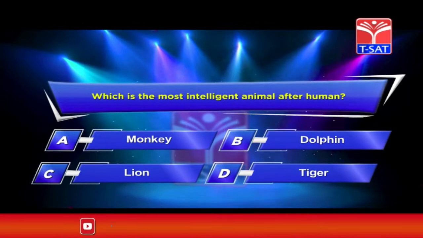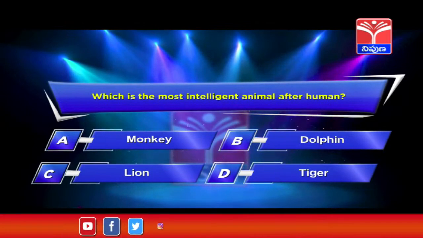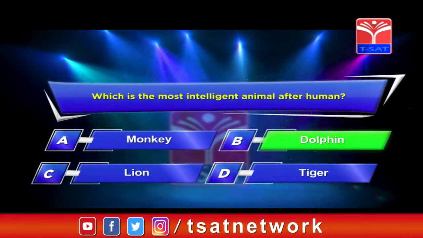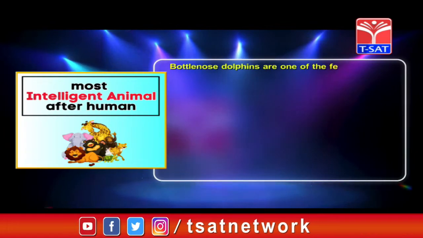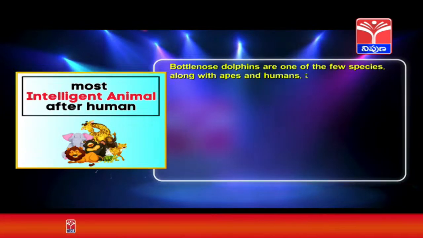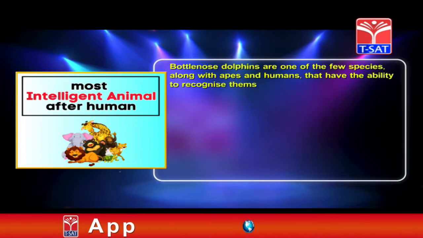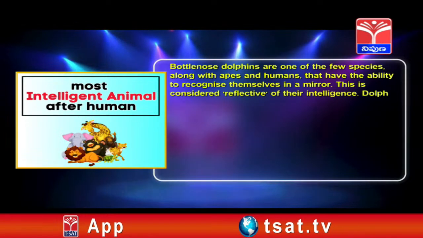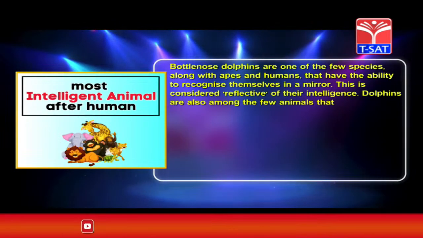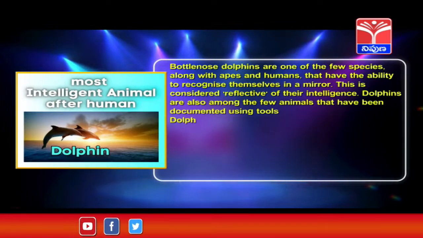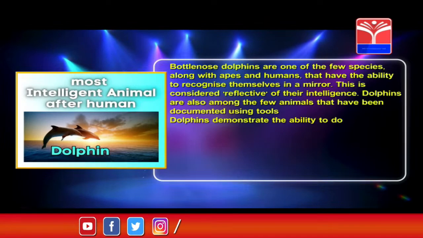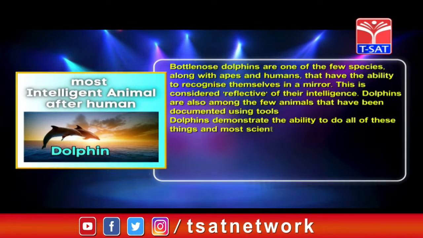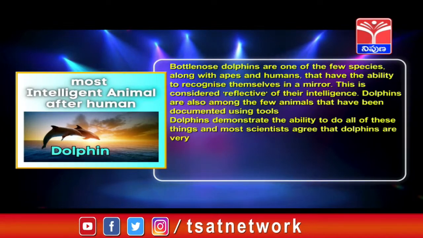The correct answer is option B, dolphin. Bottlenose dolphins are one of the few species, along with apes and humans, that have the ability to recognize themselves in a mirror. This is considered reflective of their intelligence. Dolphins are also among the few animals that have been documented using tools. Dolphins demonstrate the ability to do all of these things, and most scientists agree that dolphins are very intelligent.